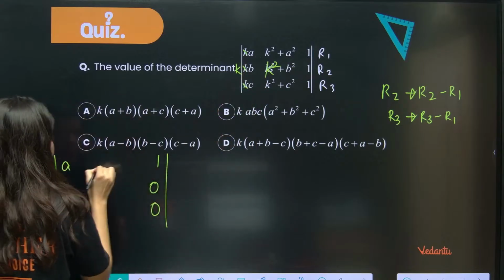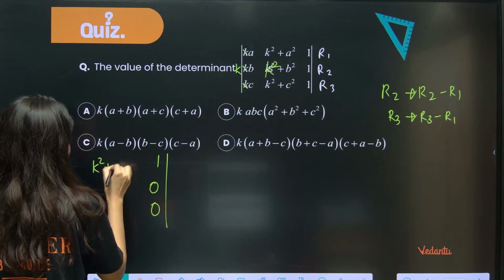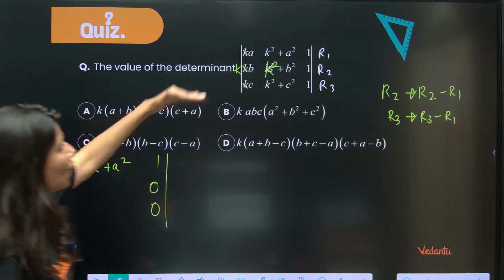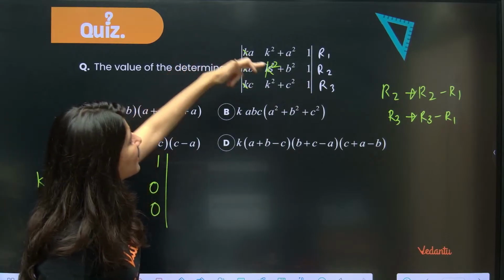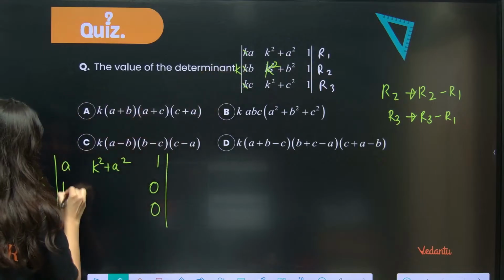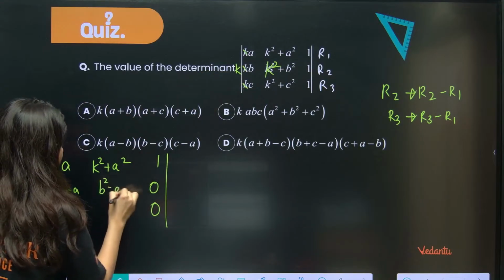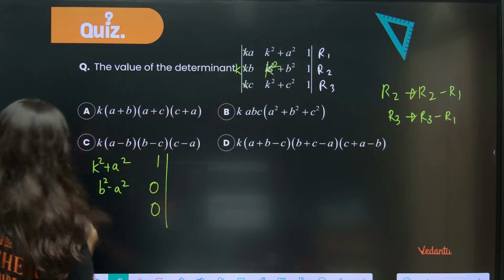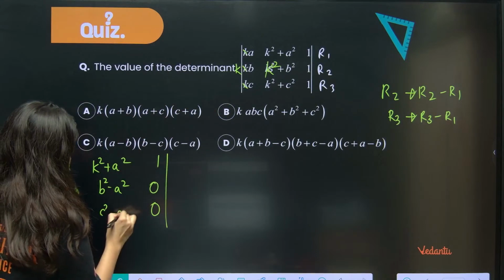Okay. Now subtract. So this is R1, so let me write as it is. K square plus A square. Now R2. R2 goes to R2 minus R1. So B minus A. This is B square minus A square. And this is C minus A. C square minus A square.